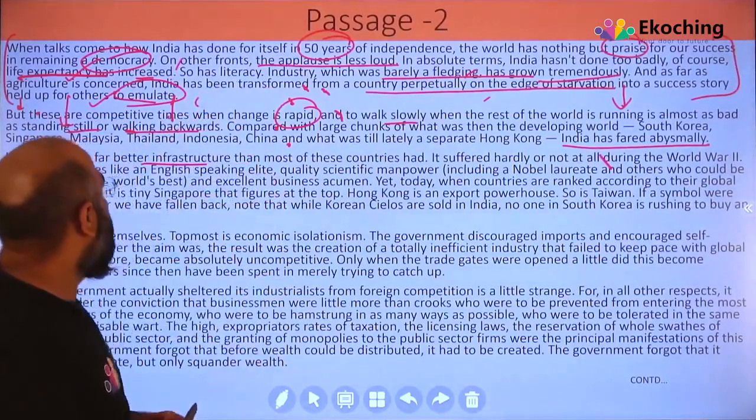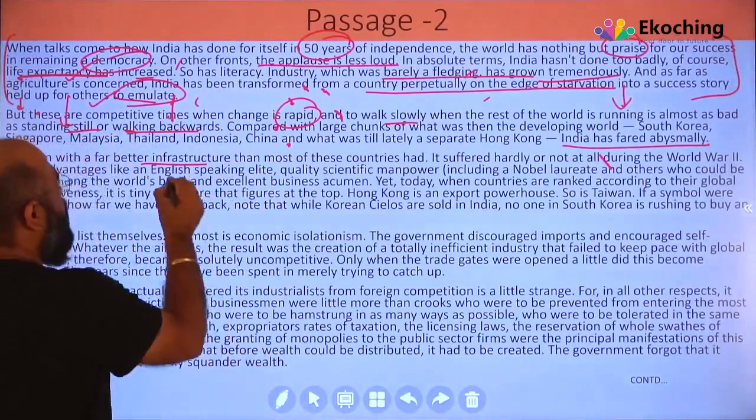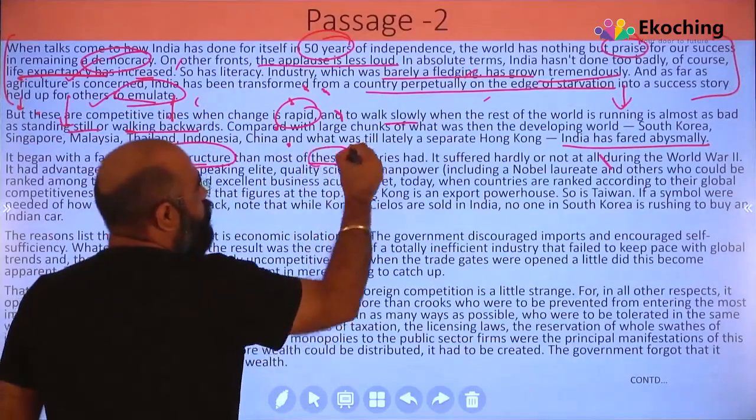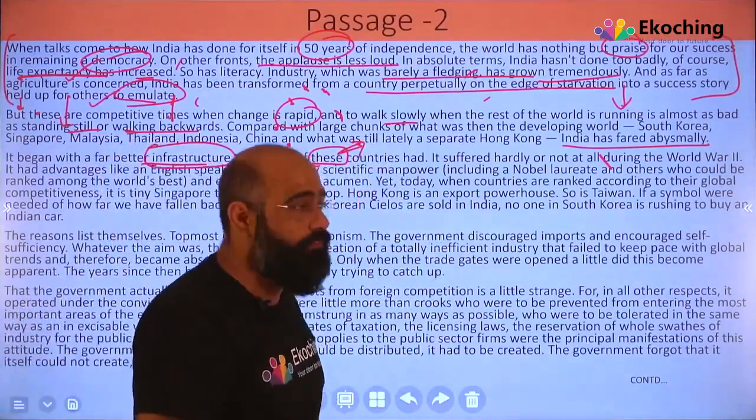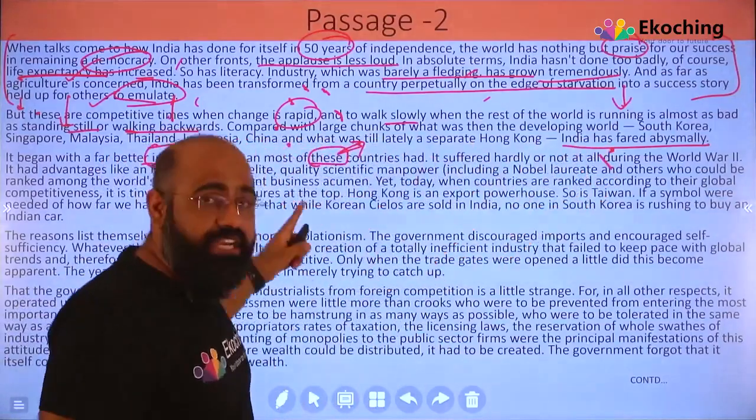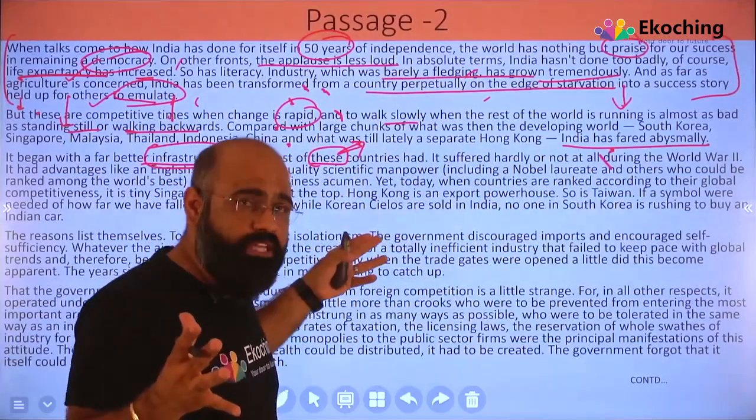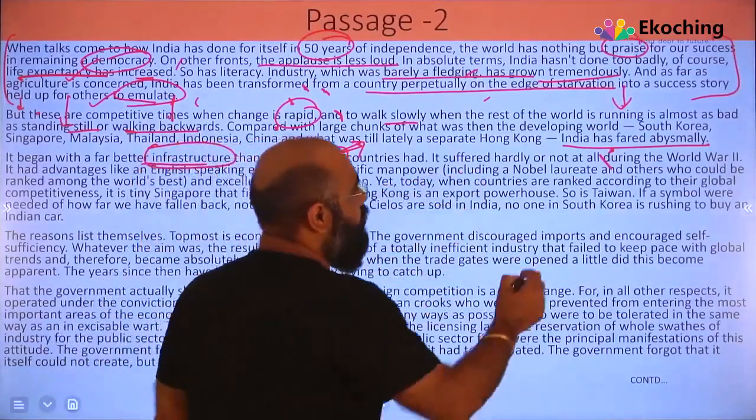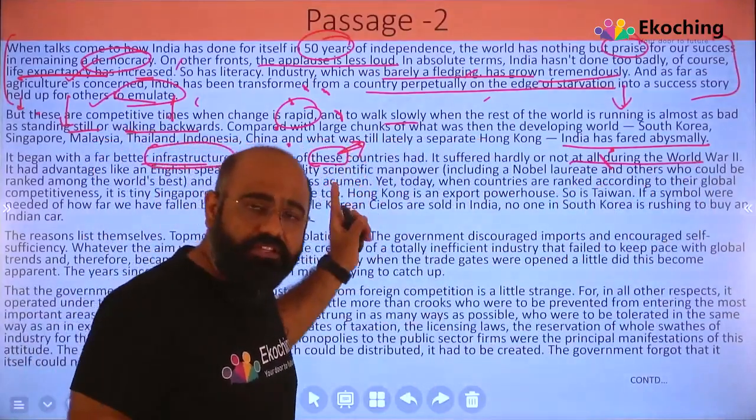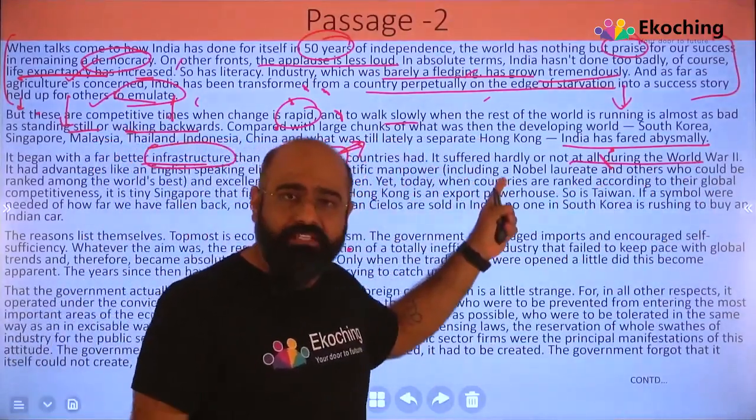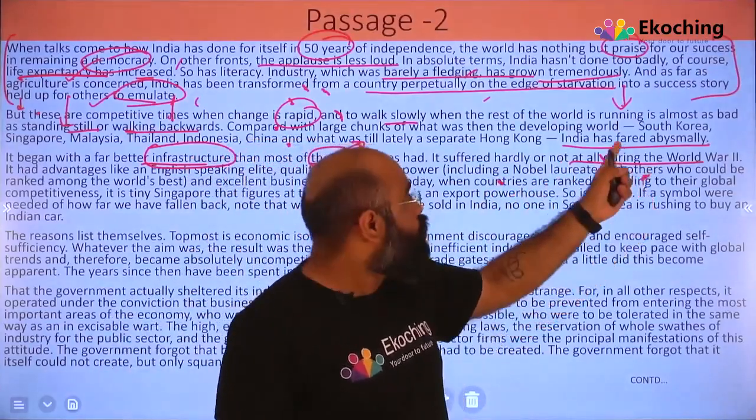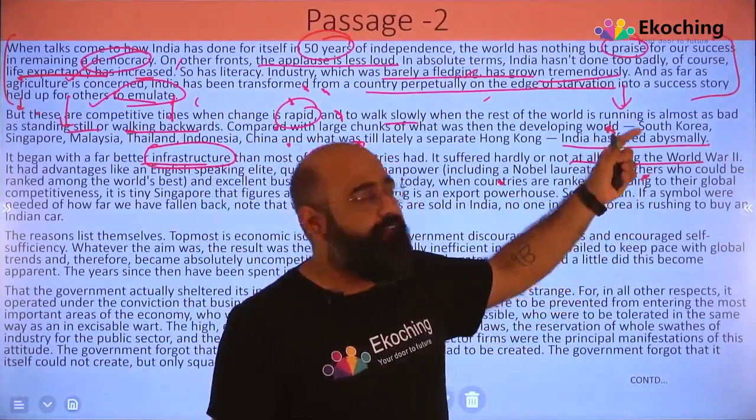When we began with a far better infrastructure than most of these countries which we have mentioned in the second paragraph, we are not doing good as compared to them, but when we started, our infrastructure was the best compared to these countries. It suffered hardly and not at all during World War II. ना तो इंडिया के पास इंफ्रास्ट्रक्चर की कमी थी, ना हमने कहीं पर सफर किया, और ना ही हमारे पास वर्ल्ड वॉर सेकंड के अंदर ज्यादा इंपैक्ट आया. That was the case with all the other countries they have mentioned.